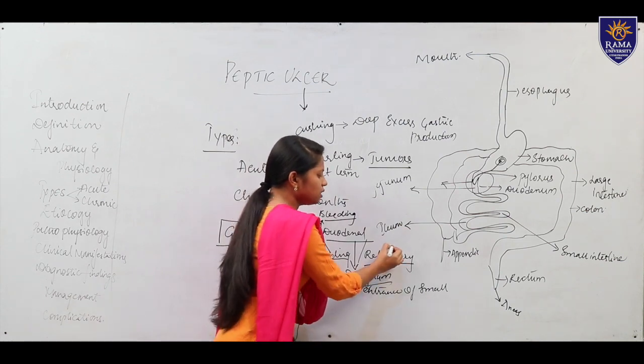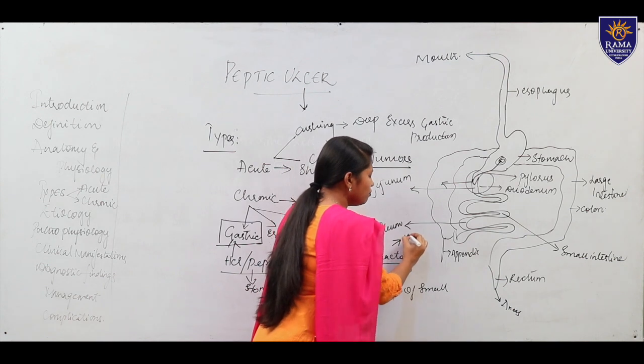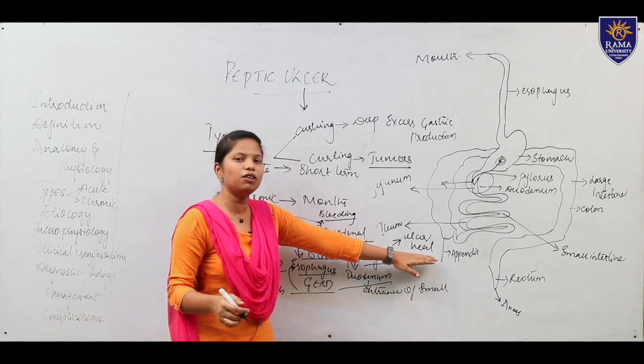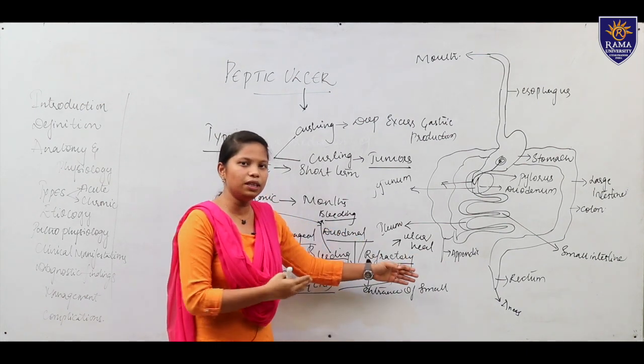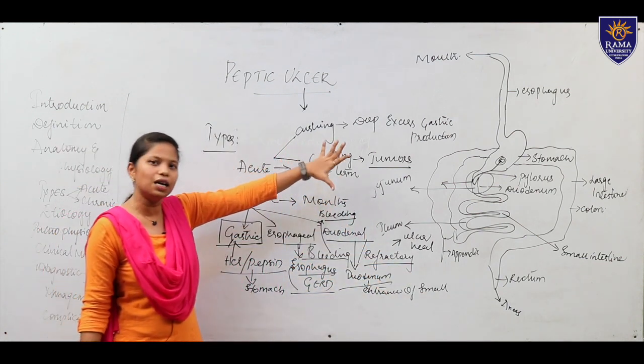Then is refractory ulcer. So refractory ulcer is where the ulcer will not heal for several months, and surgery may be required in a refractory ulcer. So these are some of the types which occur in the peptic ulcer.